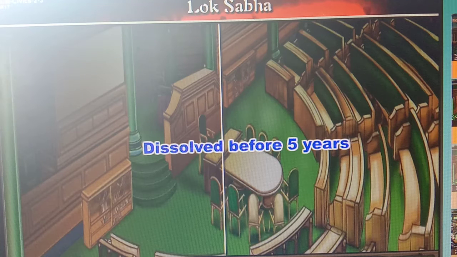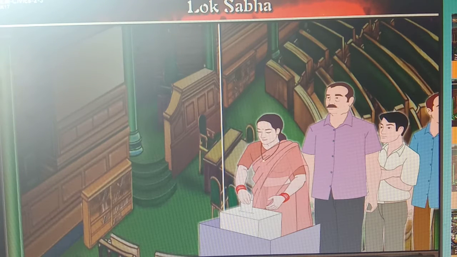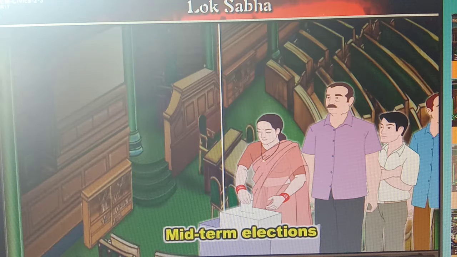Elections held in such a case are called mid-term elections, and elections contested after every 5 years are called general elections.